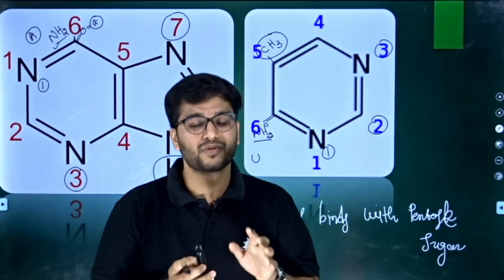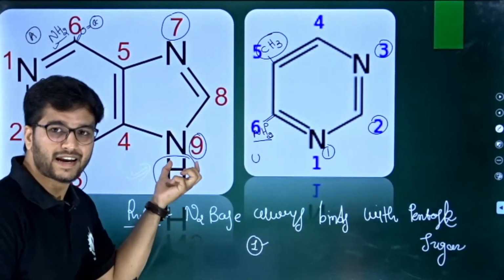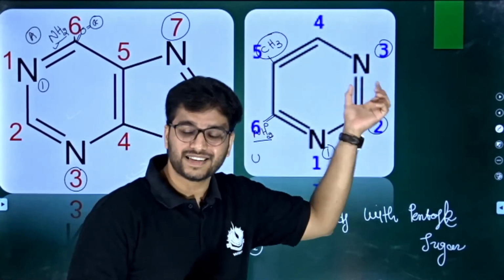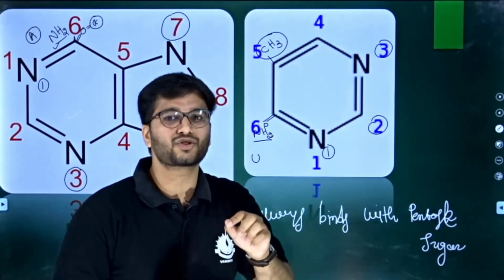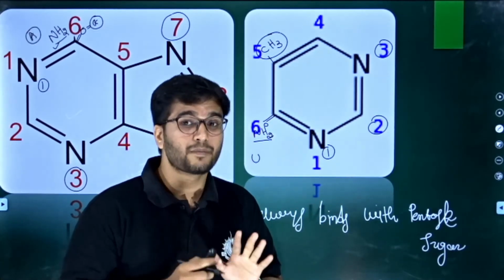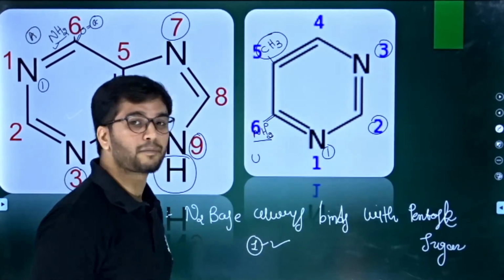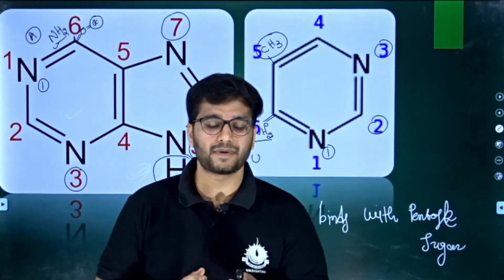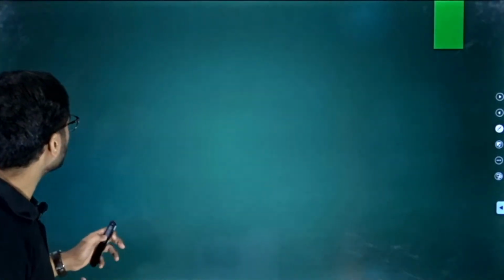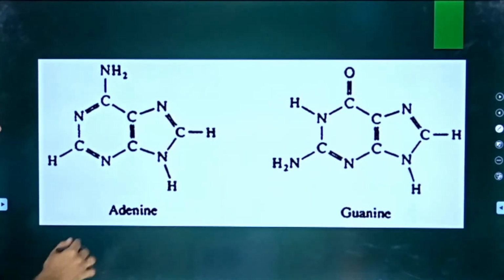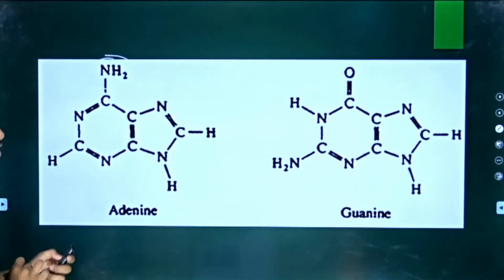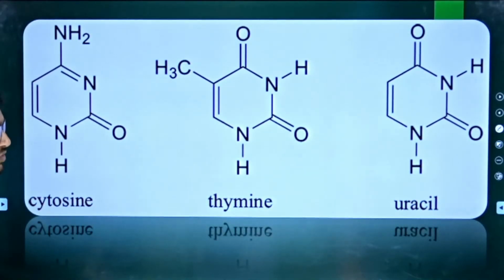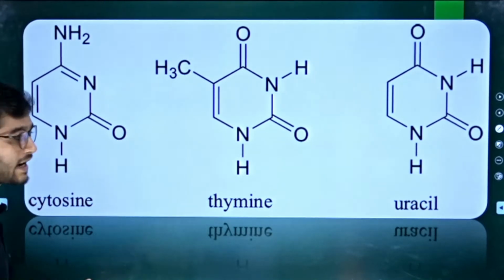And that's why nitrogen number 9 and the hydrogen on that nitrogen are very important. Nitrogen number 3 is very important, and on that nitrogen the hydrogen is very important. Why? Because they bind with the pentose sugar. How and why, we will discuss later on. So let's move ahead. This is adenine, guanine. If we have an amino on 6, then it is adenine, otherwise it is guanine. You can take a screenshot and look at them.